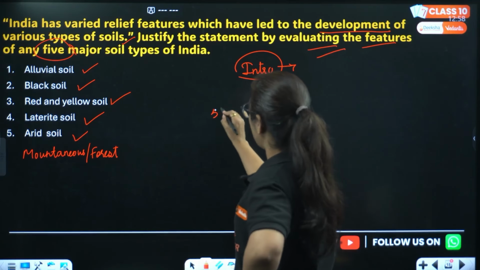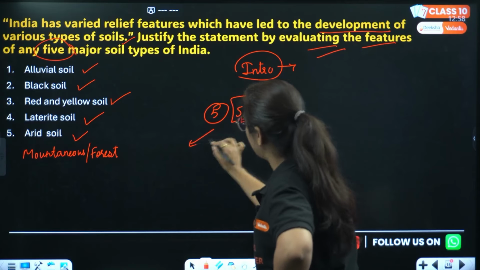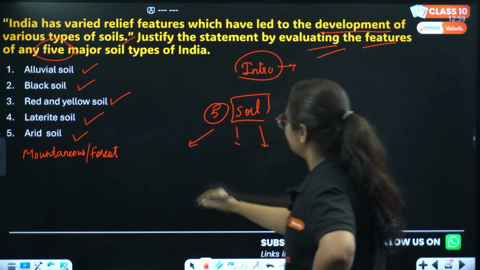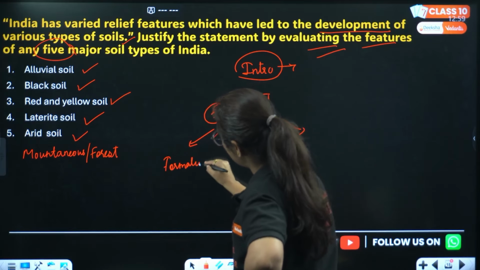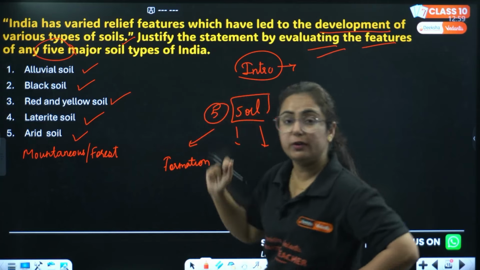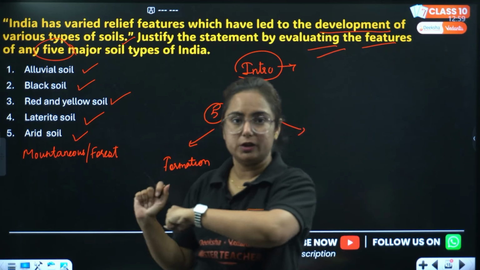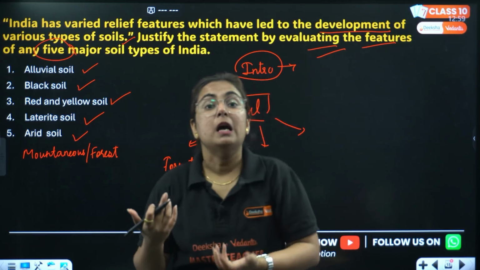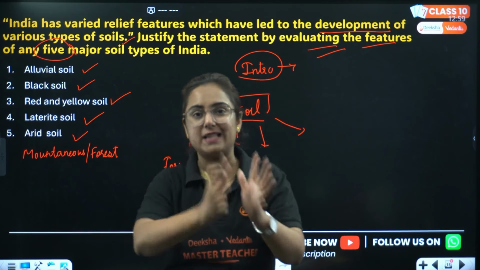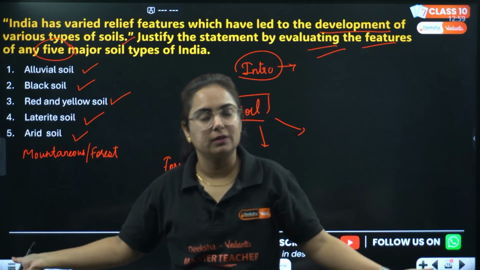For these 5 soils, beta, when you frame the answer, stay focused on some points. The first point will be, what is the formation of soil? Like if we talk about alluvial soil, the perennial rivers of the Himalayan region bring down along with them a large quantity of sand, silt and clay, which get deposited in the alluvial plain and form alluvial soil.